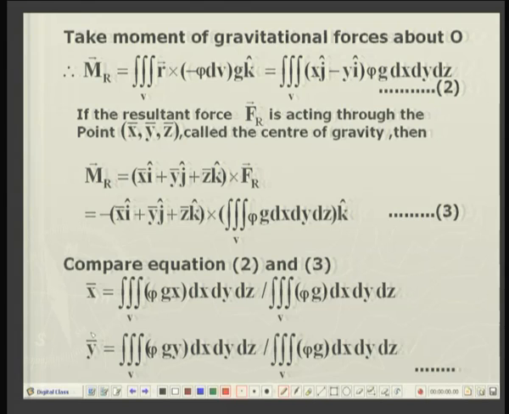When I substitute Mr over here on the right hand side, again we will have a vector equation equivalent to two scalar equations, and from there we will get x bar and y bar, which is given by the volume integral of rho g x dx dy dz divided by rho g dx dy dz. Similarly, y bar is given by this expression.